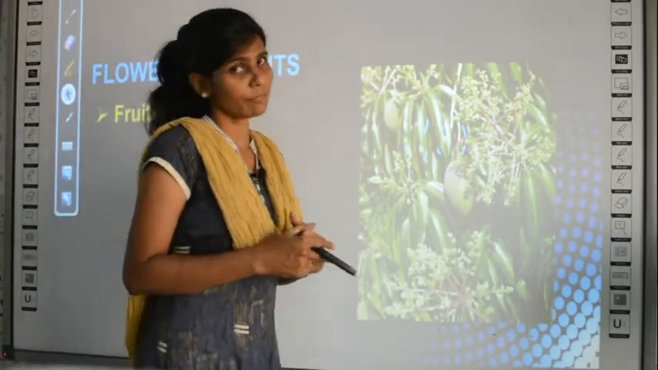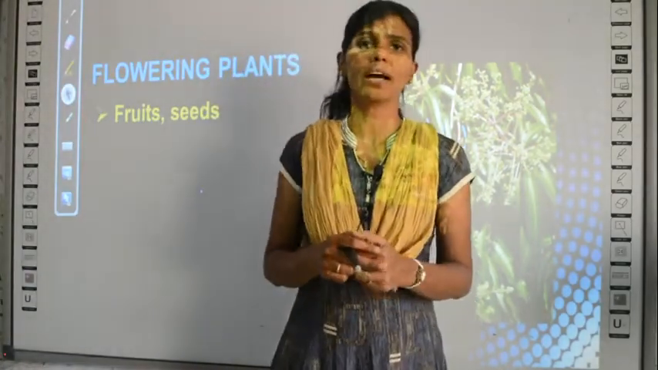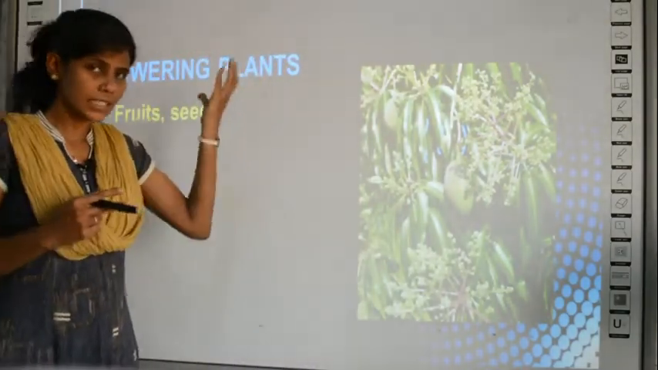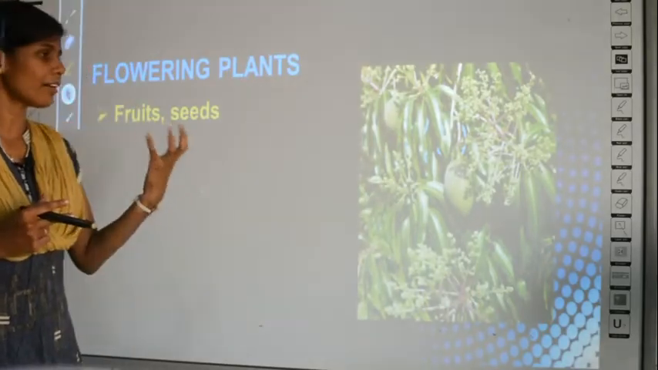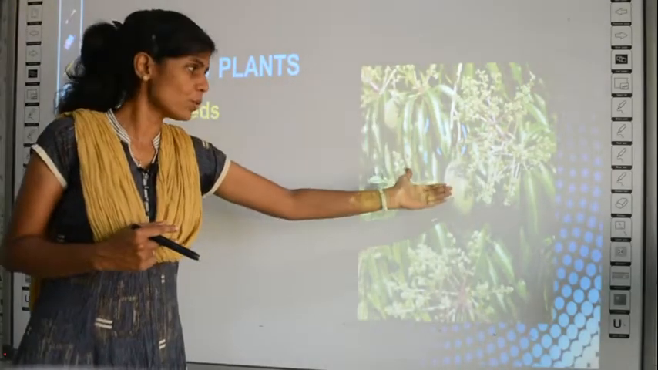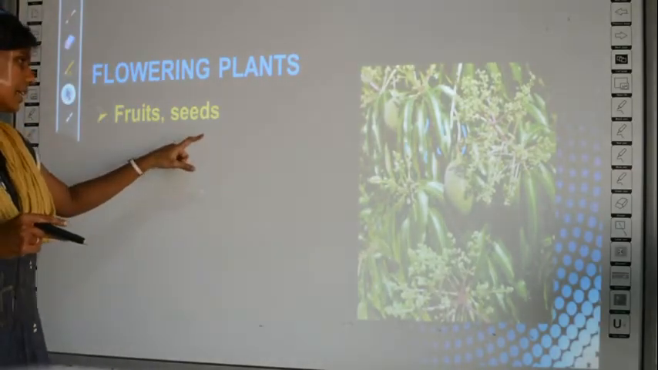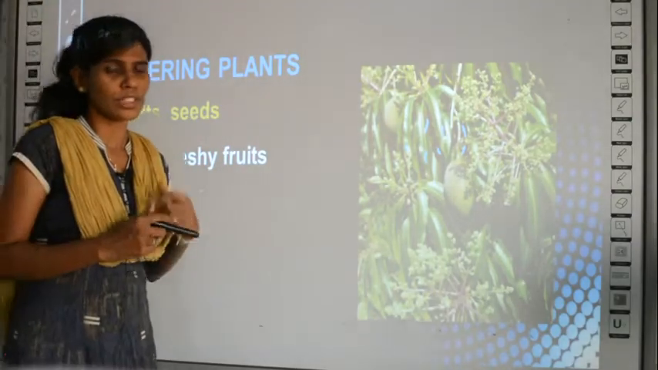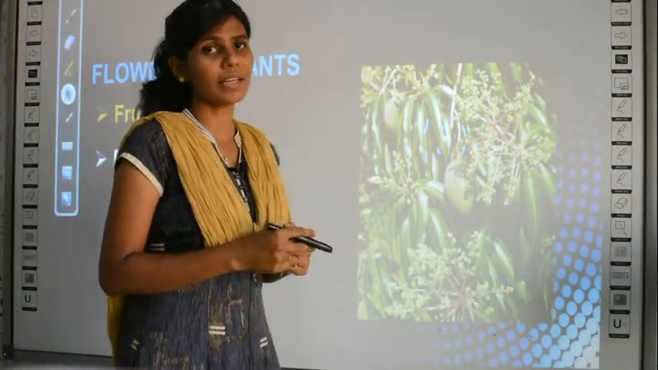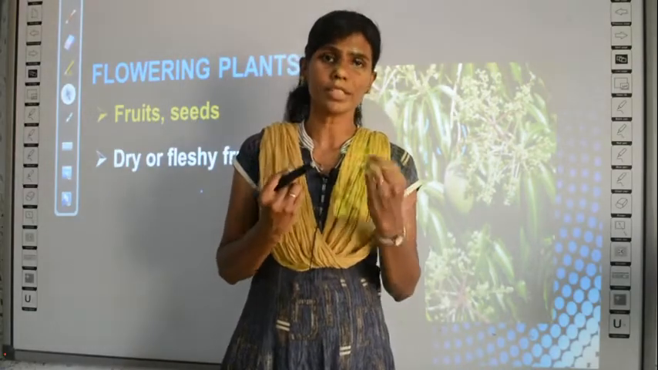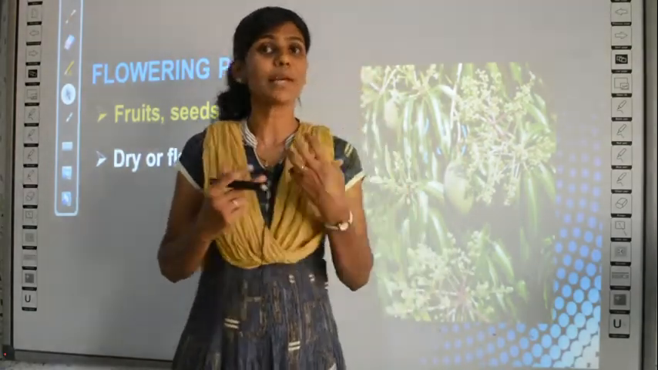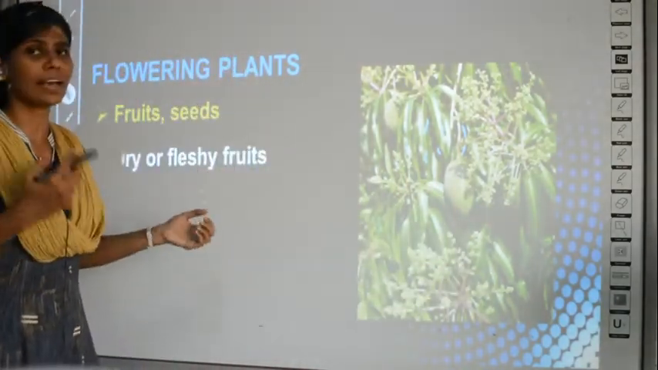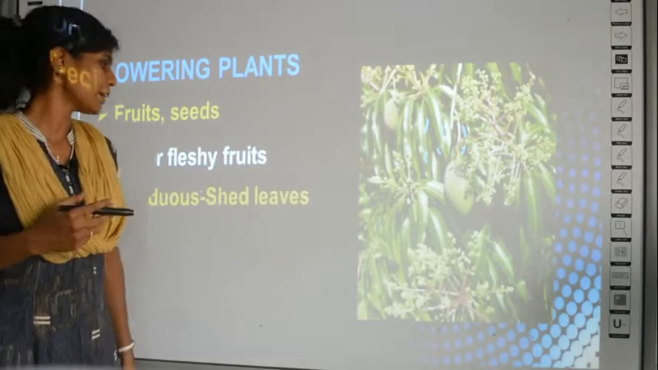Does mango have seeds in them? Yes, right? You have a single seed in the center of a mango, so you can sense that it has seeds also. So usually flowering plants produce flowers, fruits, as well as they have seeds in them. This is the first property. They may be dry or fleshy fruits. About dry and fleshy fruits, we have studied in a previous class that simple fruits are of 2 types, called dry fruits like walnuts or fleshy fruits like mango. So the fruits in a flowering plant can either be a dry fruit or a fleshy fruit,